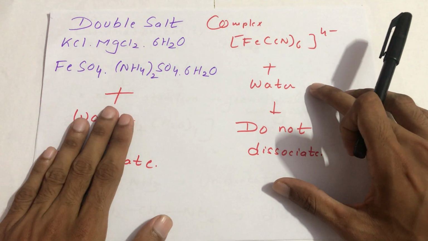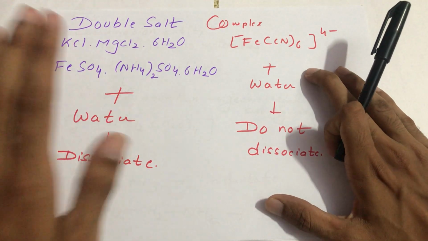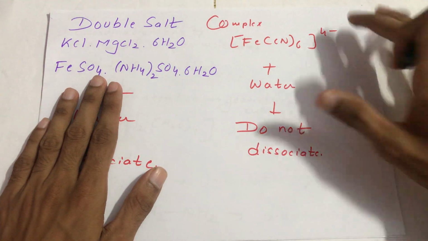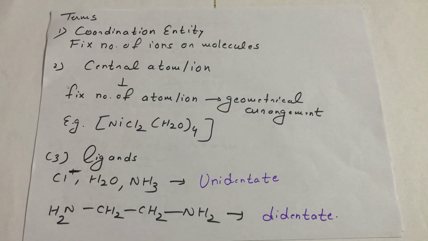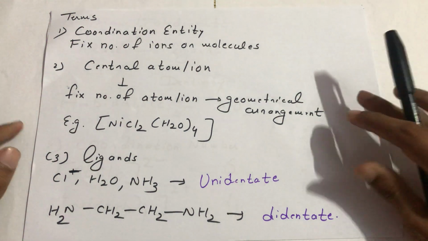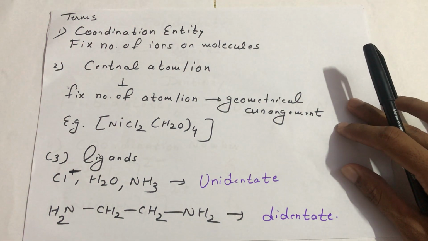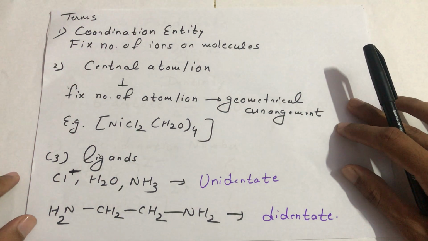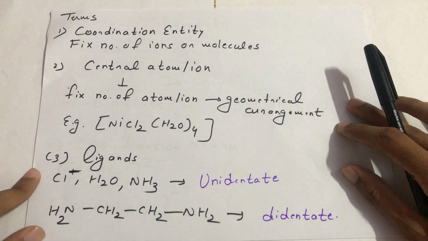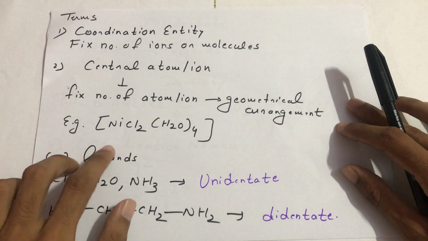Okay, this will dissociate, this will not. The double salt will dissociate, the complex will not. Now the terms included in coordination chemistry: first is the coordination entity. The fixed number of ions or molecules which are linked to the metal ion is called a coordination entity. Now the center metal ion, for example, is clear by name only.